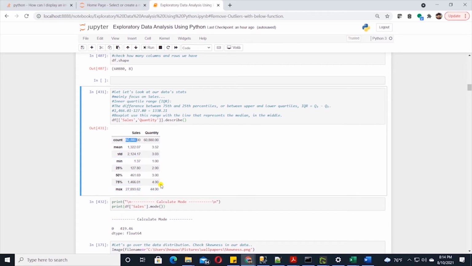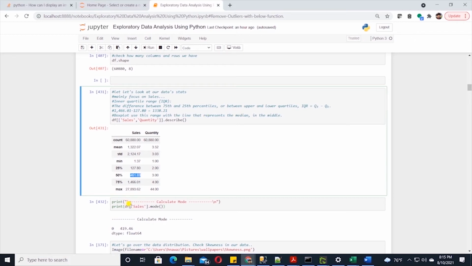We also have the percentiles, so we have the 25th percentile, 50th, and 75th printed out along with the values. Based on these percentiles, we can calculate the interquartile range. So the calculation will be the 75th percentile minus the 25th percentile. These are also referred to as the upper and lower quartiles. So our upper quartile is 1466 and the lower quartile is 127. And the difference between them is 1388. This will come in handy later when we'll be building the box plot.